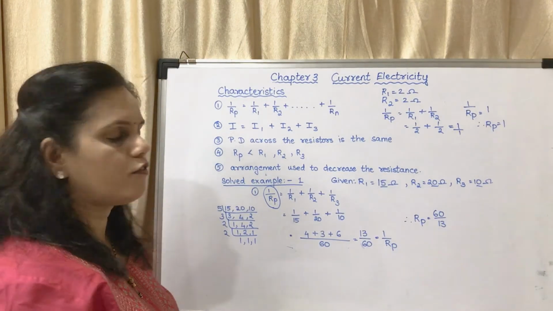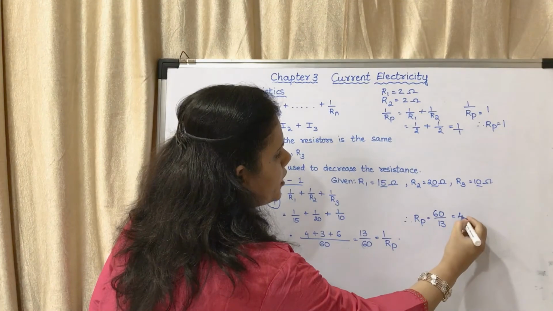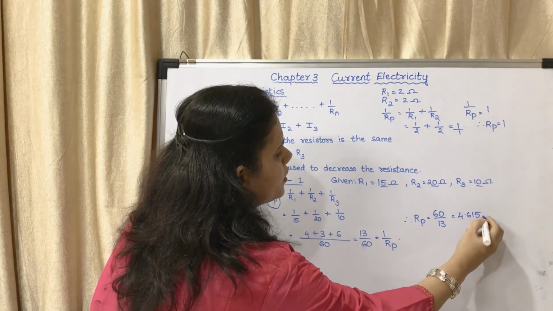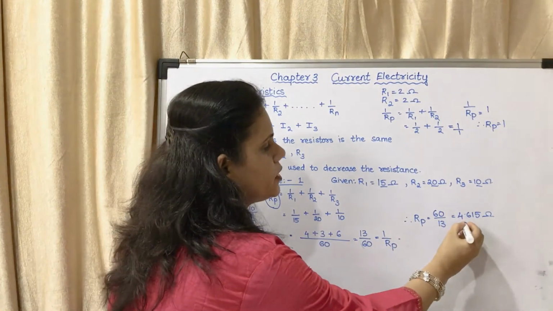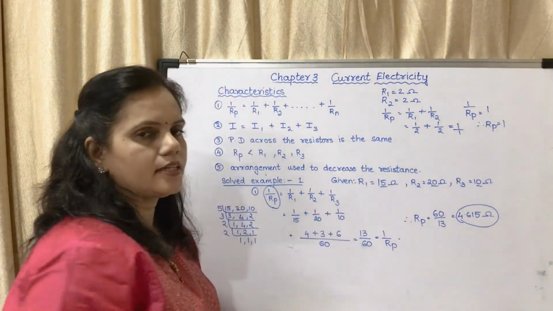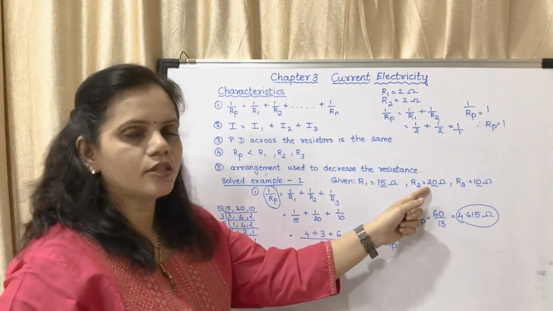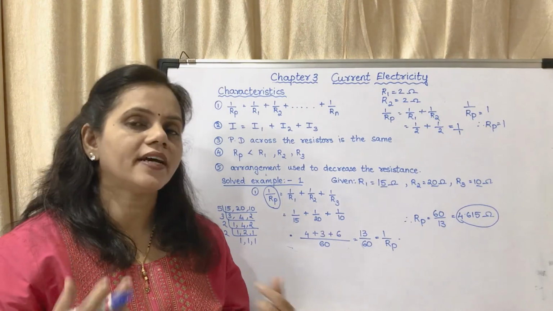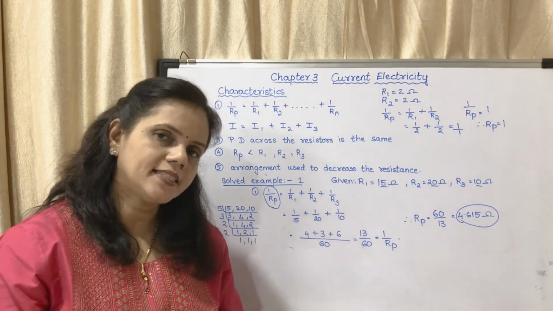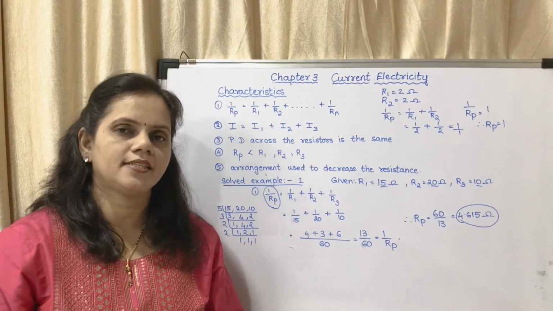That is 4.615 ohms. Now you may see this value, 4.6, is less than 15, it is less than 20, and it is less than 10. So the effective resistance will be less than the individual resistances. You may copy this in your notebook.